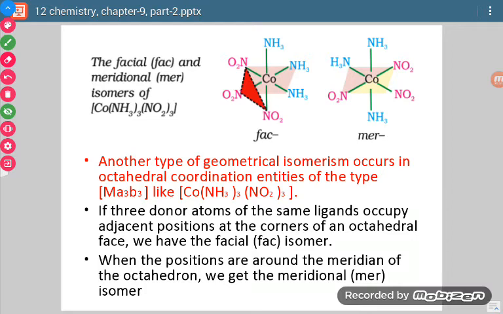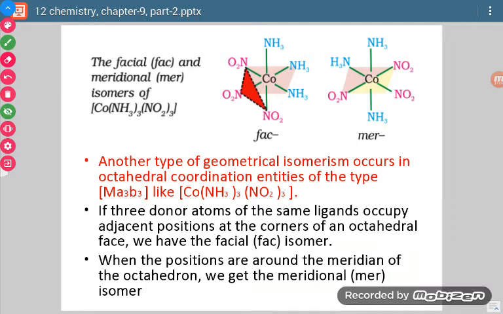Okay. So those similar three groups, if they form three corners of one face of the octahedron, if there is octahedral structure and one face contains all the three similar groups, then that will come out to be facial form or fac form. And if those three similar groups form the three corners of the square, then that will be meridional form.